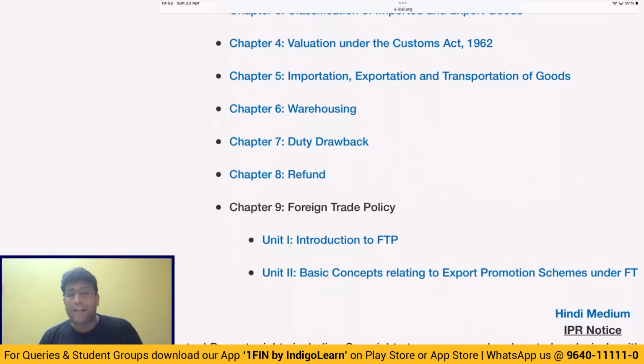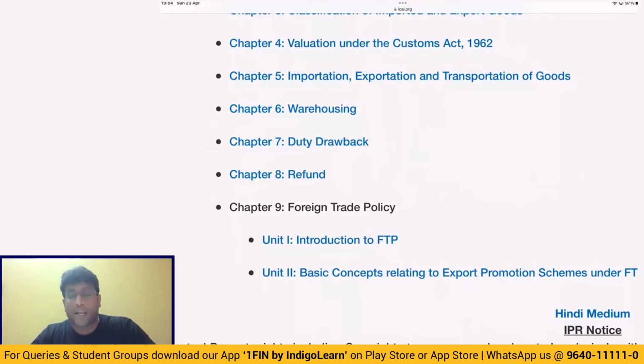Then finally, we have one last topic in customs, that is foreign trade policy. And I'm sure we know very clearly that foreign trade policy is an interesting topic. We have some interesting schemes like advance authorization, duty entitlement passbook. We have the concept of duty-free import authorization, and there is something called EPCG, export promotion capital goods. But one point to be noted here: in the last 1-2 attempts, we are not finding many questions on foreign trade policy. That doesn't mean that FTP will not come in the exam.